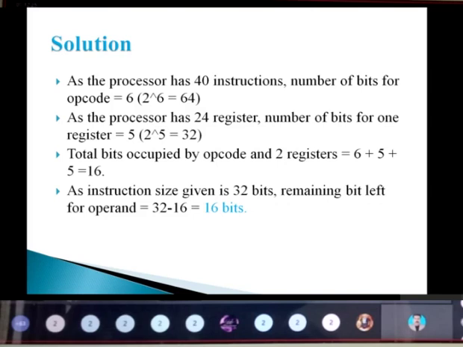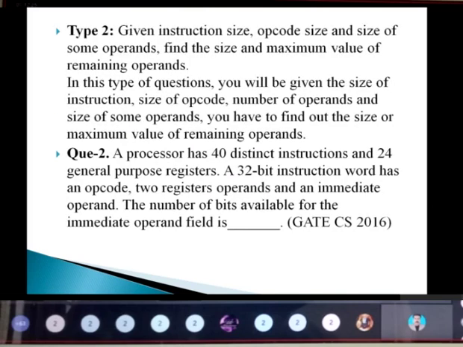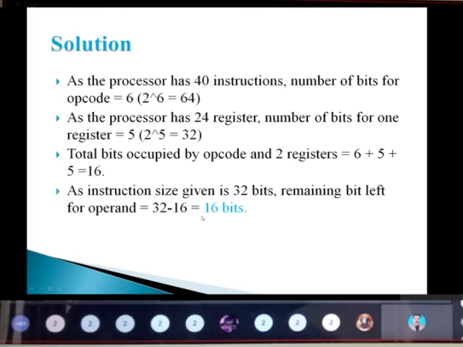So here we have 40 instructions. So the number of bits for opcode, it will be what now? So here, 40 instructions plus these 24 registers, so totally it will be 64. So I need 64, and 2 power 6 gives 64. So the number of bits for opcode, it will be 6, we got.